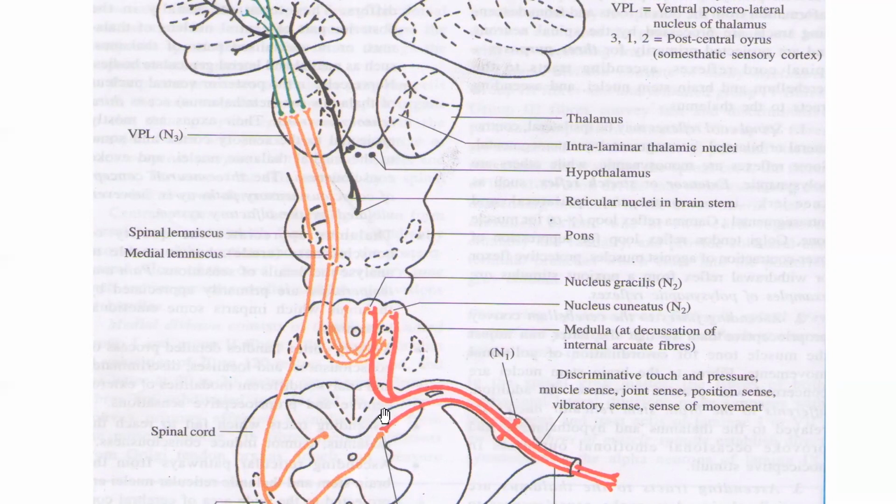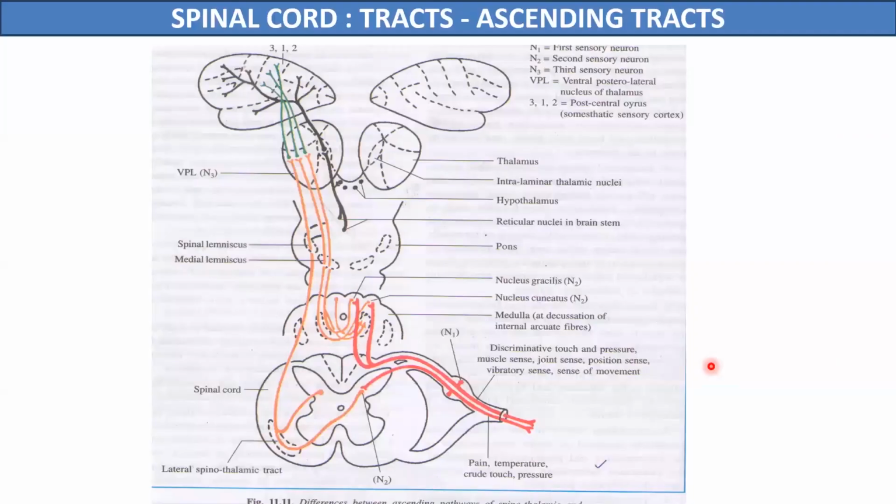The second order neuron may be located in the dorsal horn or it may be located in the medulla of the brain. But the axons of these second order neurons will always cross to the opposite side, and third order neurons are always located in the thalamus. And the second order neurons will always ascend up to the thalamus.